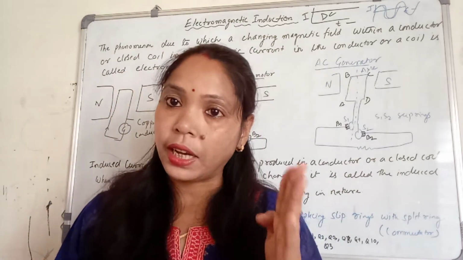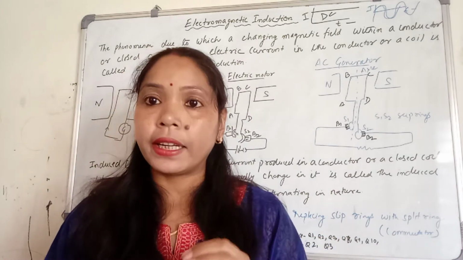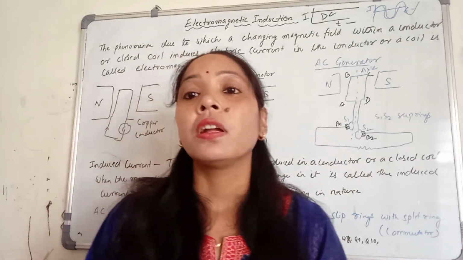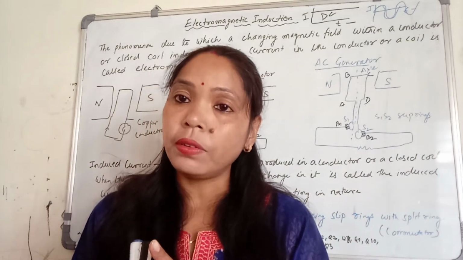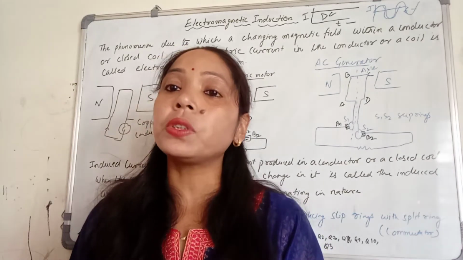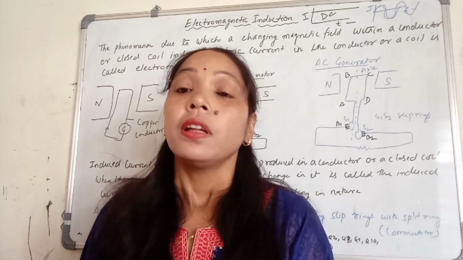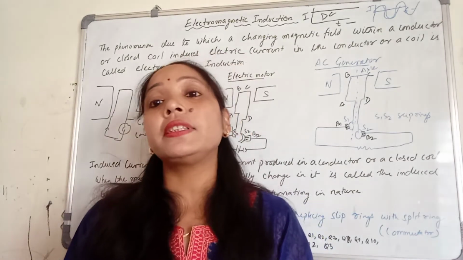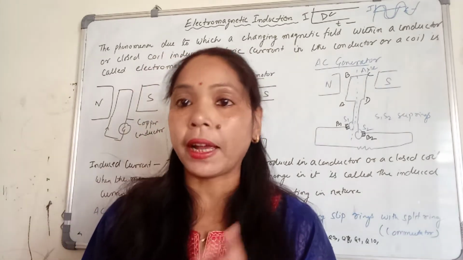Electromagnetic induction. Electro means electricity, magneto means magnetic, and induction means inducing. So we can generate electric current without any source, meaning without a cell or battery. To generate electricity without such a source, we need a magnet.